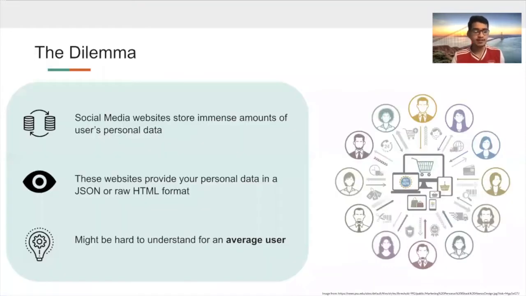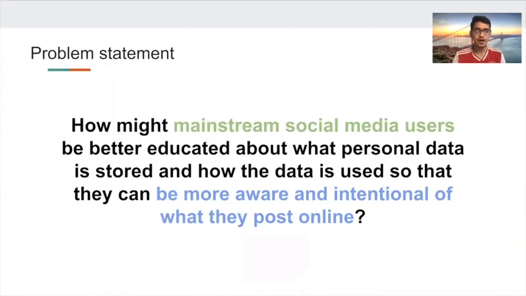And so the dilemma is that social media websites are notoriously known for storing immense amounts of users' personal data. Although many websites do provide the option to view the personal data, the output could be overwhelming or hard to understand for the average user since it's in a raw JSON or HTML format. And this led to our problem statement, which is how might mainstream social media users be better educated about what personal data is stored and how the data is used so that they can be more aware and intentional of what they post online.